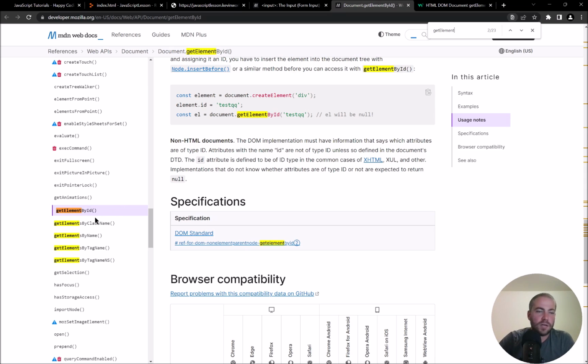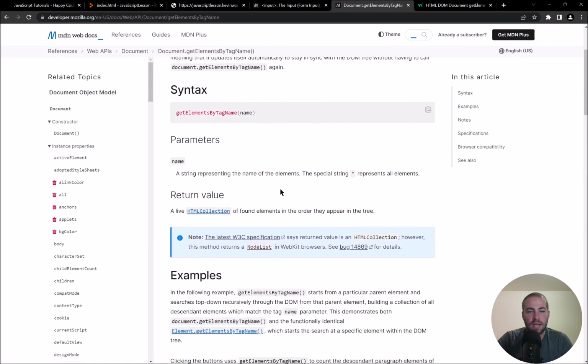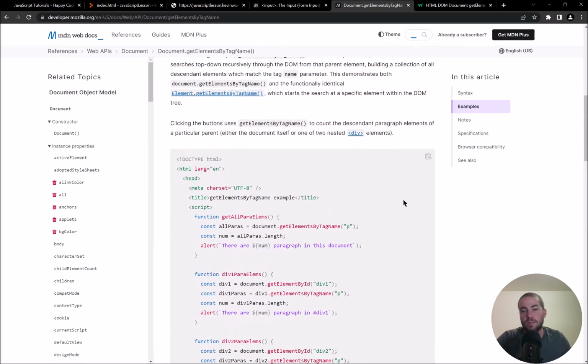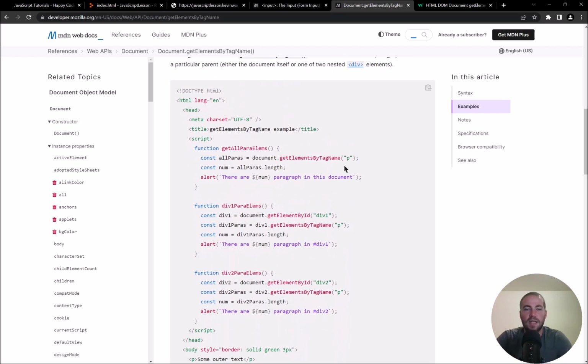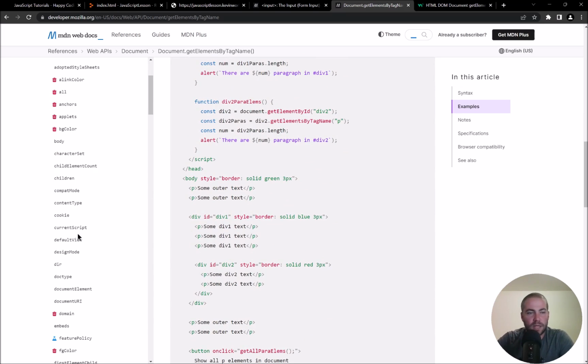But if you wanted to peruse the other things that you can do in JavaScript, exactly the same way you perused the p5 reference, you can read through some of these things. So for example, you can say getElementsByTagName, and this will give you every P tag or every H1 tag, and you can do interesting things with that. But for now, the getElementById function will be probably good enough.